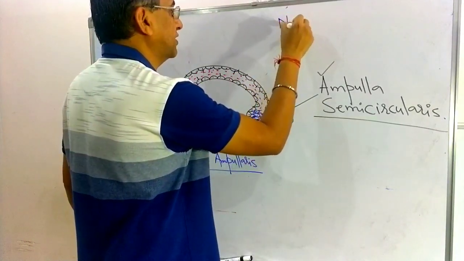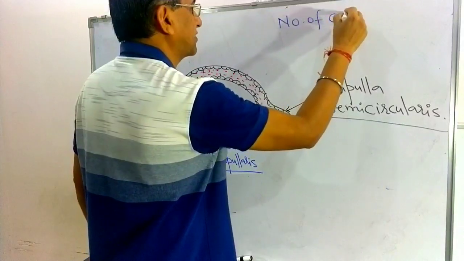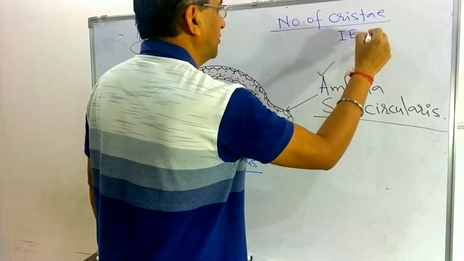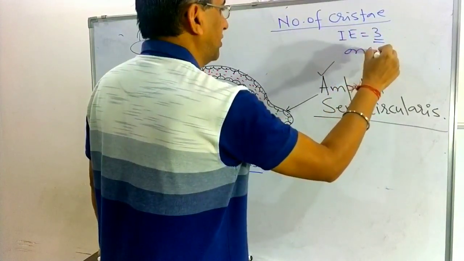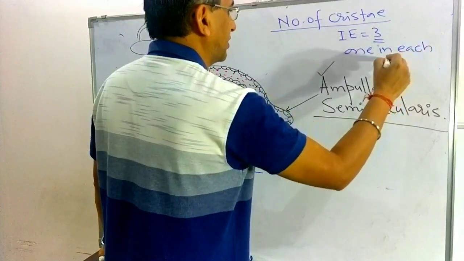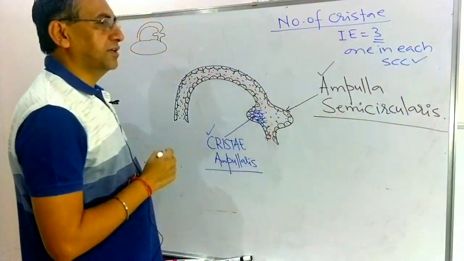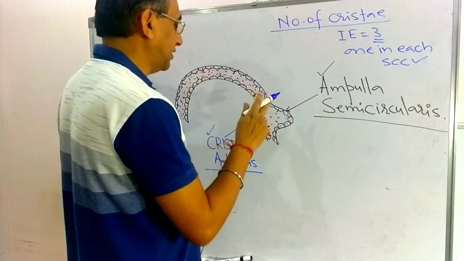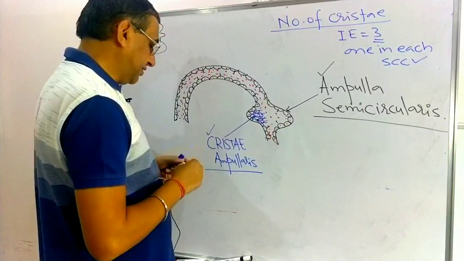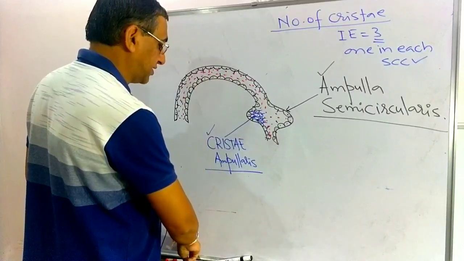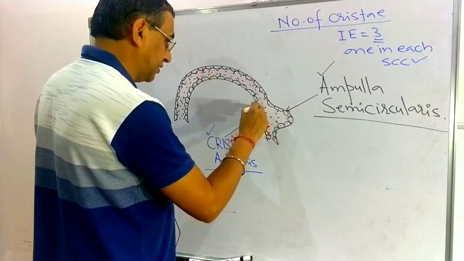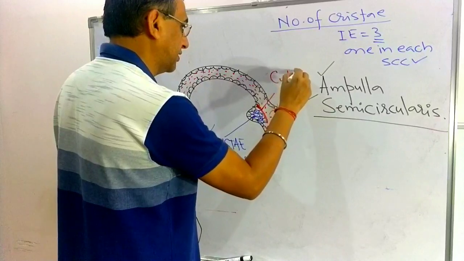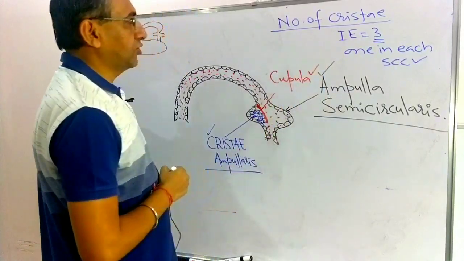The number of cristae in the internal ear is 3, one in each semicircular canal. And the cristae is covered by a gelatinous membrane like this. The cristae is covered by a gelatinous membrane that is known as the cupula.